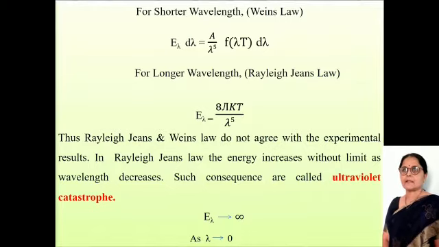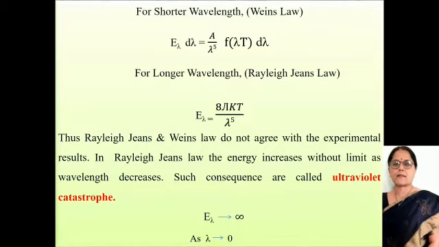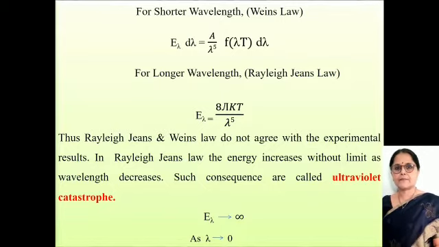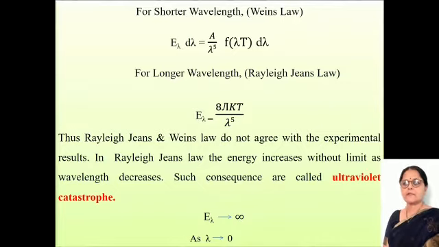Now, again there are two parts. For shorter wavelengths, Wien's law is applicable, that is E lambda d lambda is equal to A upon lambda raised to 5 f of lambda T into d lambda. For longer wavelengths, Rayleigh-Jeans law shows E lambda is equal to 8 pi kT divided by lambda raised to 4. Both Rayleigh-Jeans and Wien's laws do not agree with the experimental results. In Rayleigh-Jeans law, the energy increases without limit as the wavelength decreases. Such a consequence is called the ultraviolet catastrophe. Then there are some limitations.